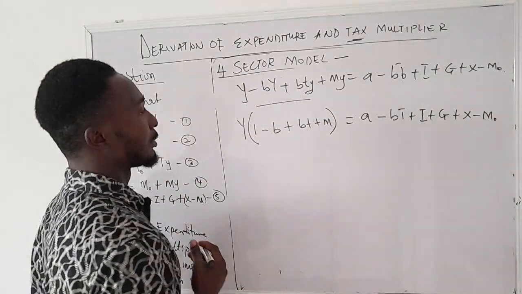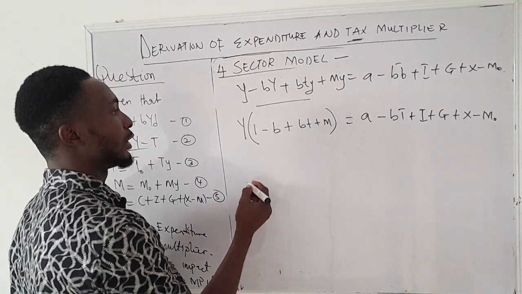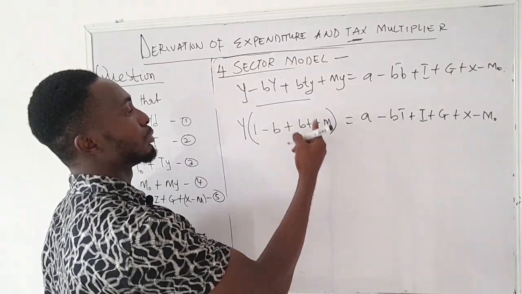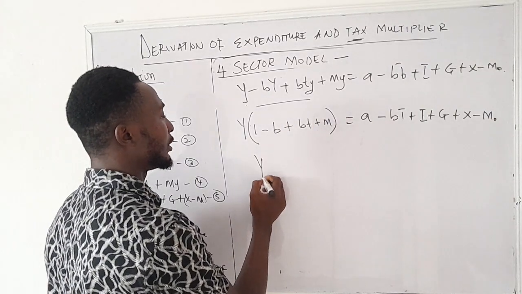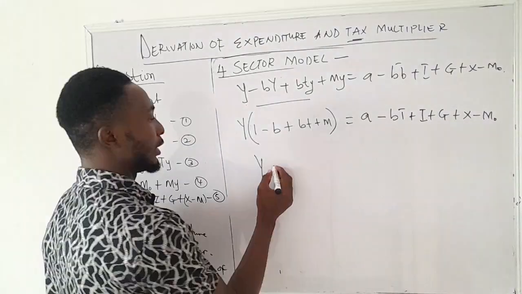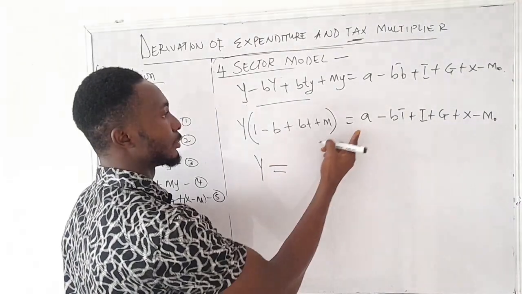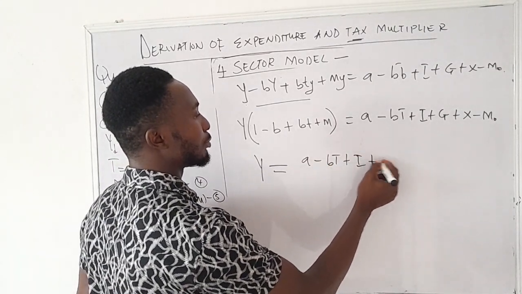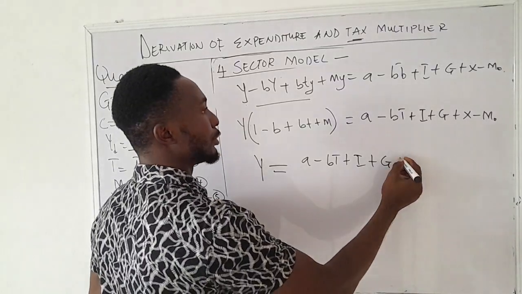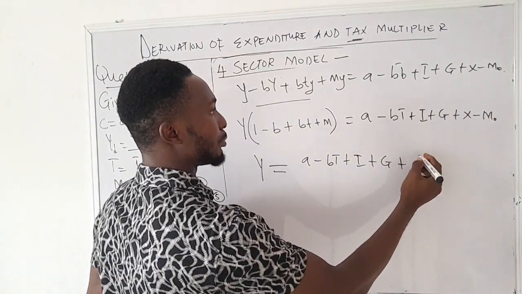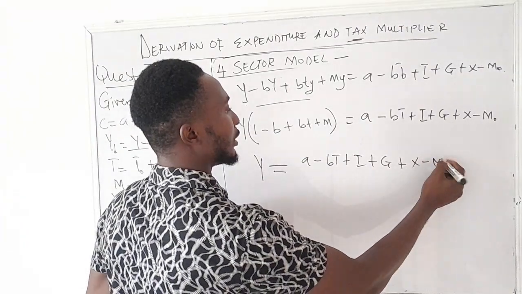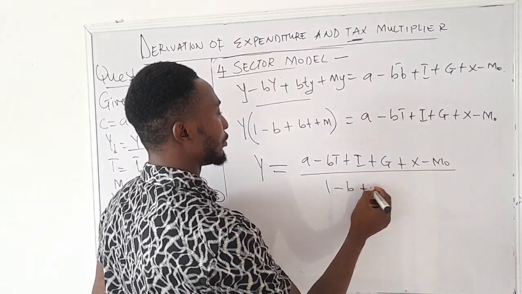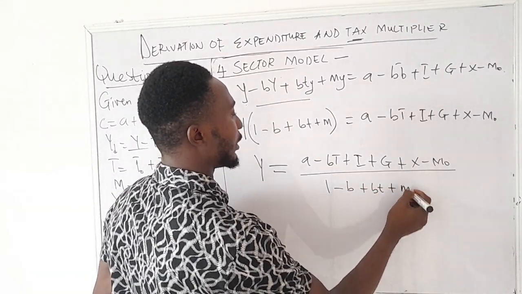So we now have this, but we are looking for y. So all we can do from here is divide both sides by the coefficient of y, 1 minus b plus bt plus m. So this now gives us y standing alone because it cancels out here. And then you have this equal to a minus bt plus investment plus consumption, government expenditure plus x minus m0, divided by 1 minus b plus bt plus m.